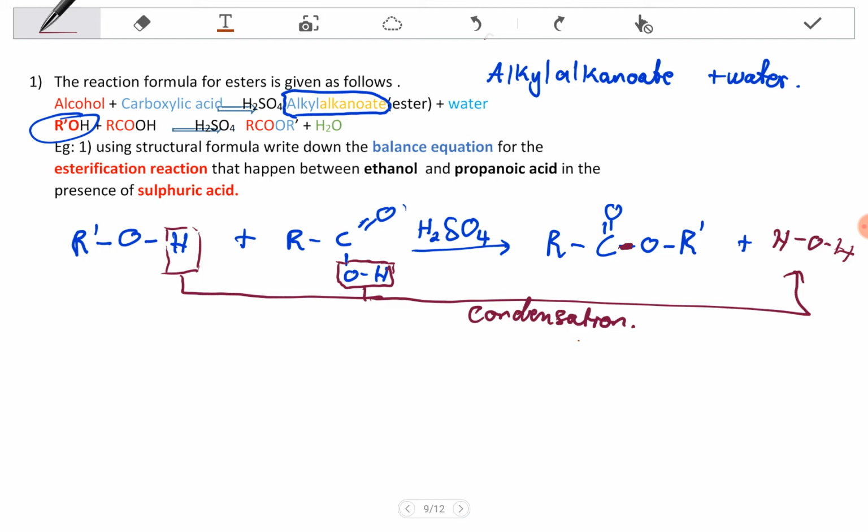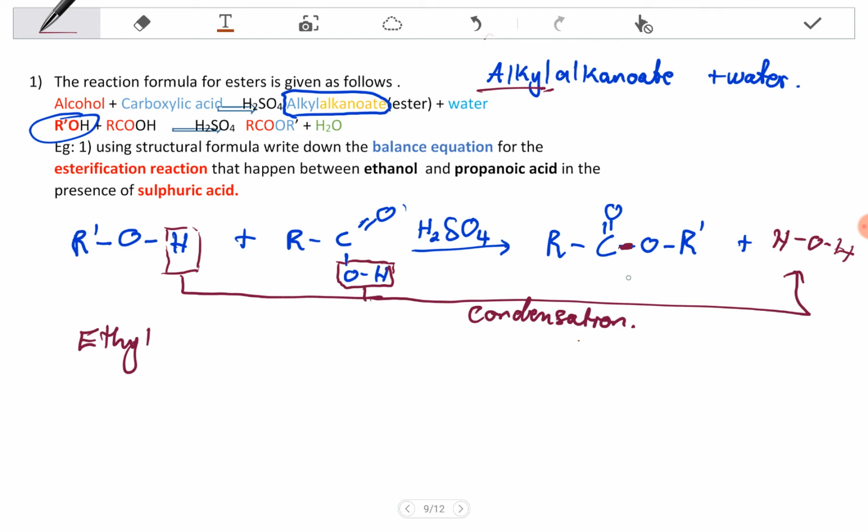So when we give it a name, this alkyl here is going to come from the alcohol, and this alkanoate is going to come from the carboxylic acid. So when you name it, you count the number of carbons that are in the alcohol. If it's ethanol, that means it has 2 carbons, and this prefix here is going to be ethyl. It's the same way you name the branches.